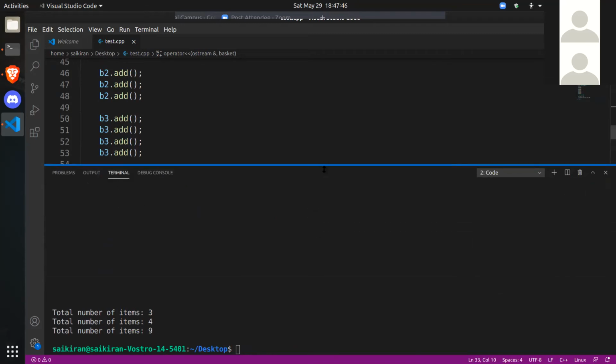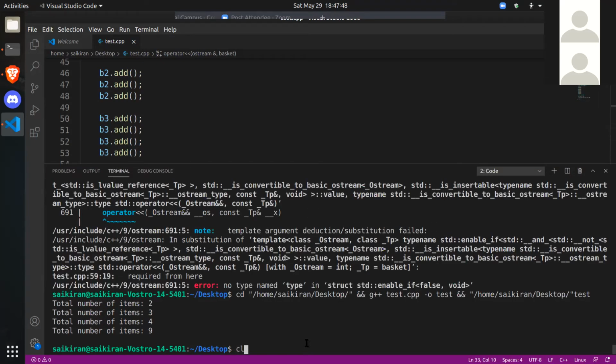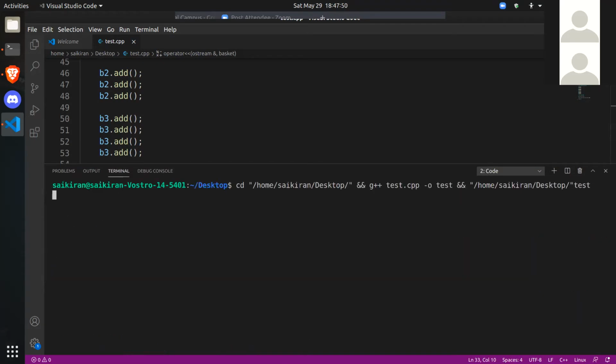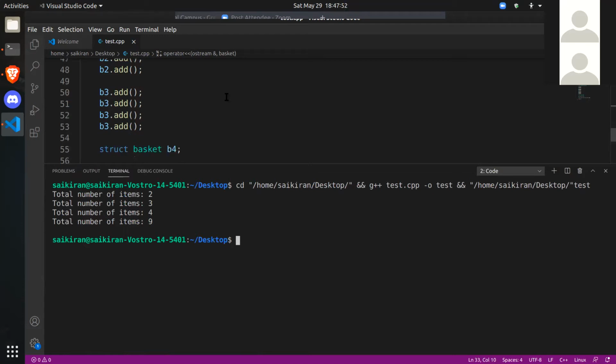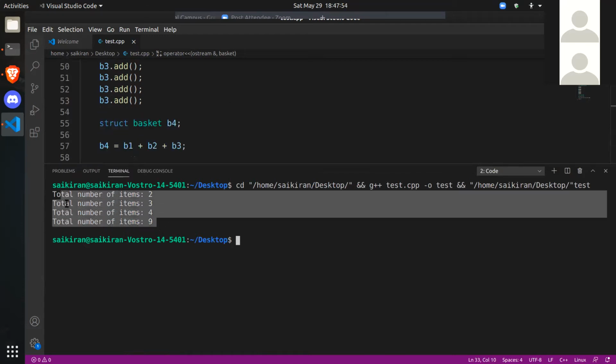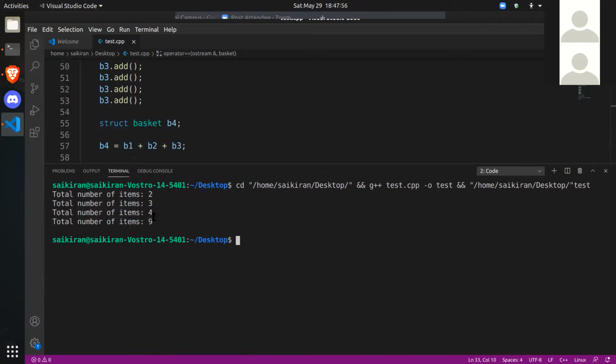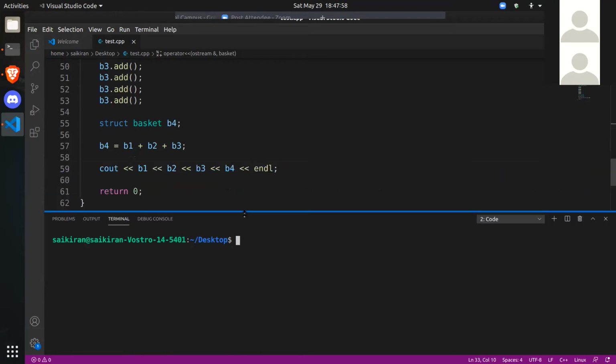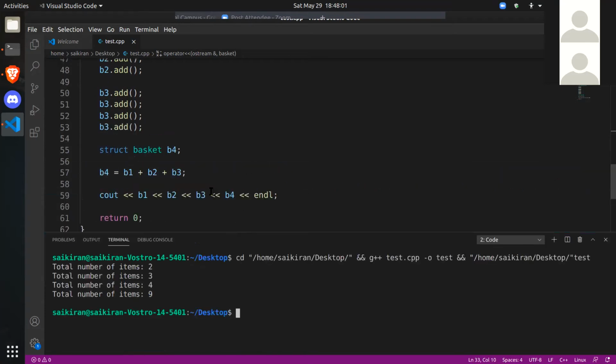Yeah. Do you see this output? Let me clear it and run it again for you. Yeah. Do you see this? Total number of items 2, 3, 4, 9. Yeah, exactly. So this is how operator overloading works, guys.